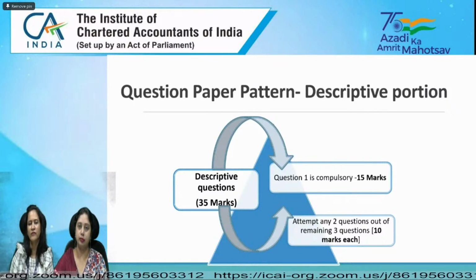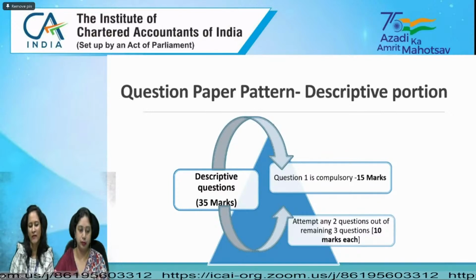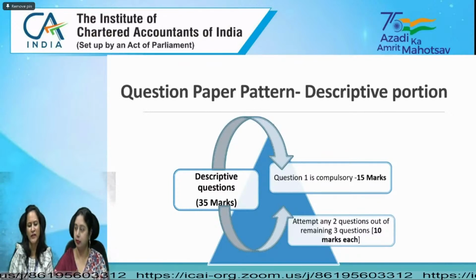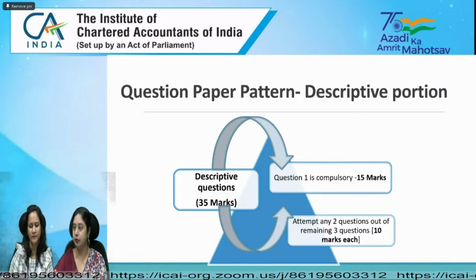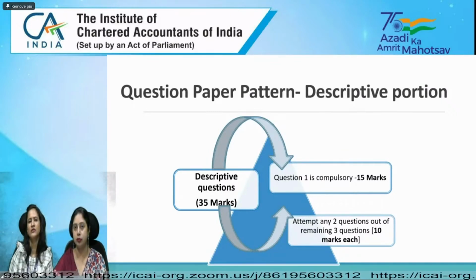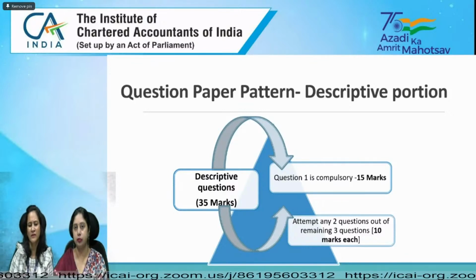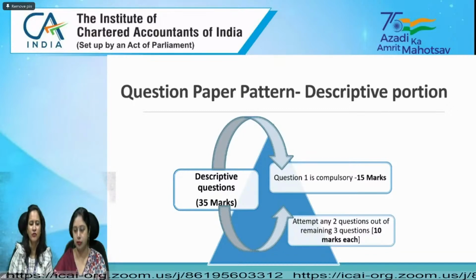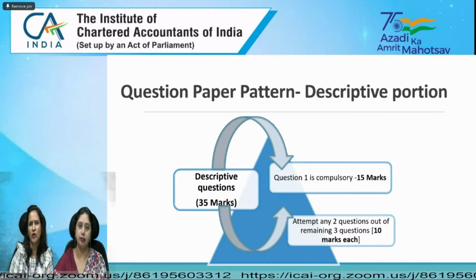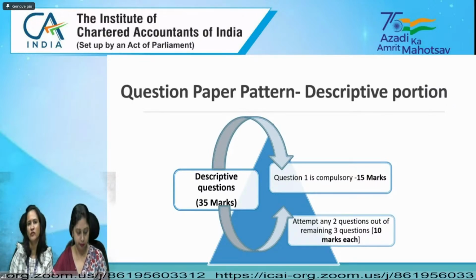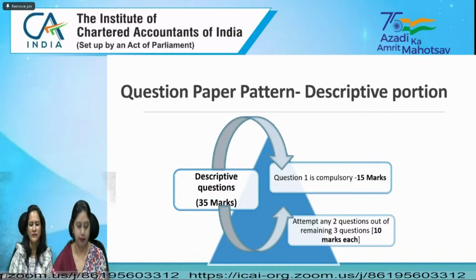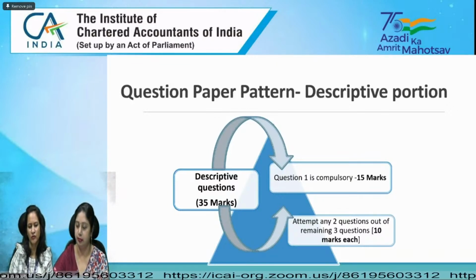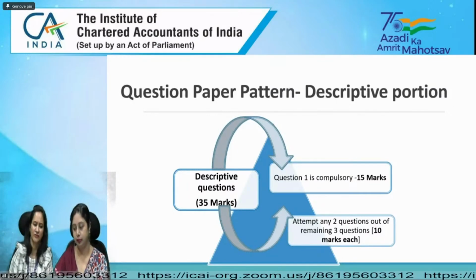So question 1, the compulsory question, no doubt carries higher weightage. It carries 15 marks, and you have a choice. You have to choose any 2 questions out of the remaining 3 questions. And we will suggest that wherever question 1 is compulsory and you find it to be a lengthy or tricky one, you can adopt the strategy of attempting this question in the end, so that you are confident that all the remaining portion of your paper has been completed, and you can spend whatever time you have left in answering the compulsory question.